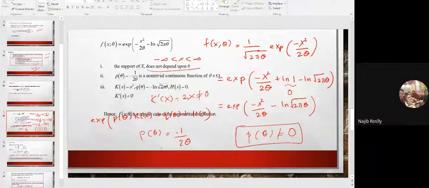Third, your k x is equal to x square, and if we differentiate, you will get 2x. K prime is 2x, which does not equal 0. So it satisfies these three conditions, and by the definition, your f x theta is a regular case of the exponential distribution.